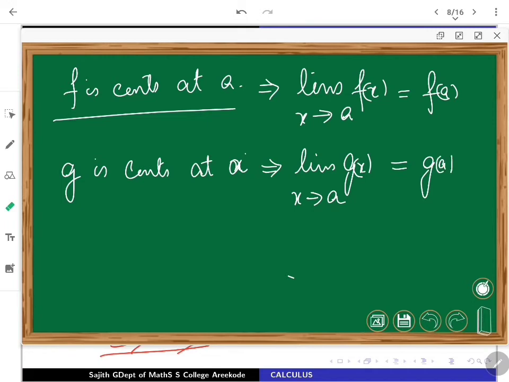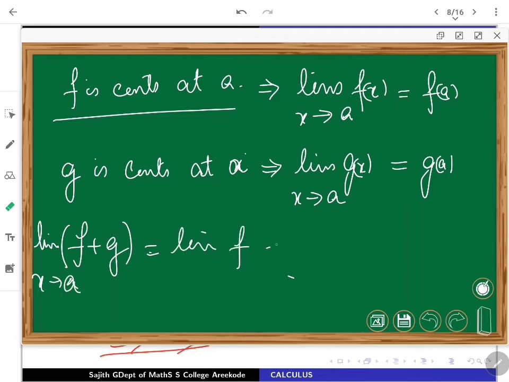What will you do now? You have to check for f plus g. So for f plus g, you have to look at the limit as x is nearing a, but the limit theorem will help us. The limit of the sum is going to be the sum of their limits. So the limit of f plus the limit of g will come out.